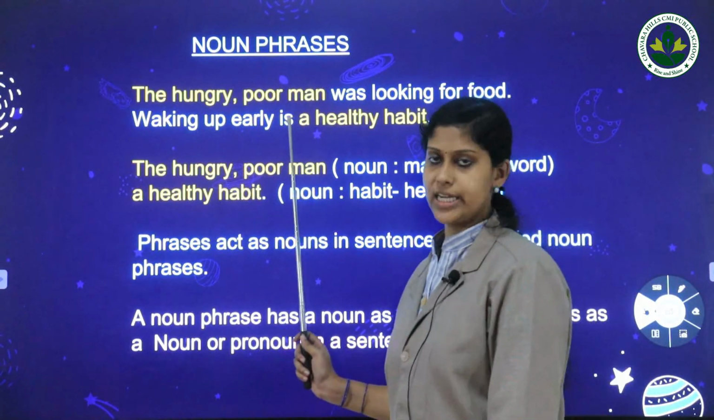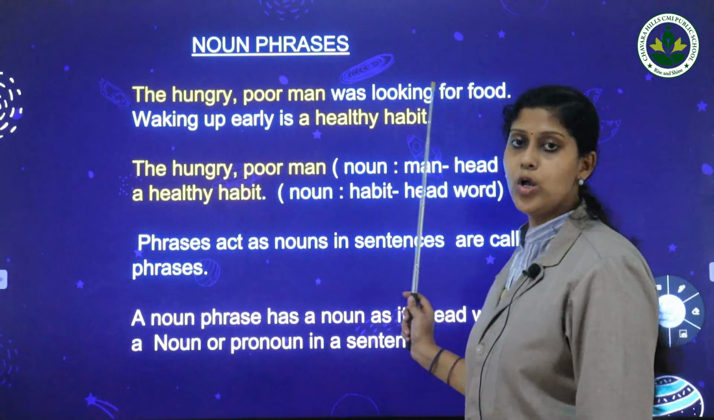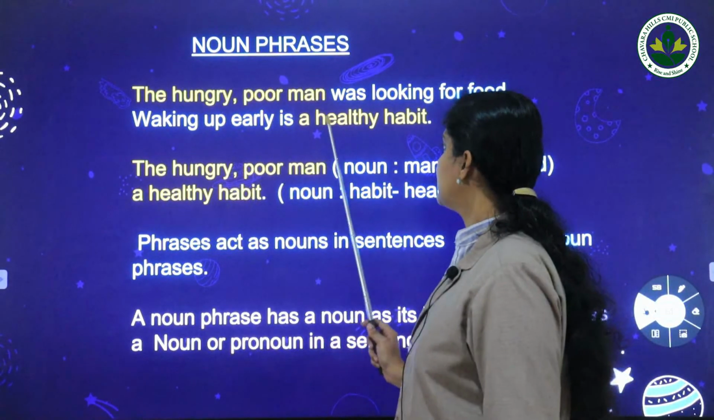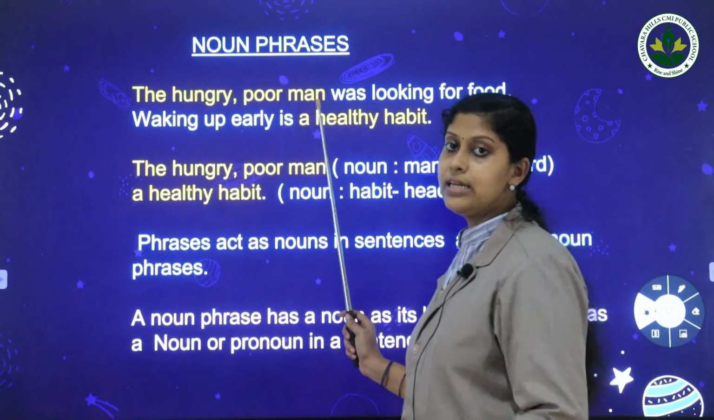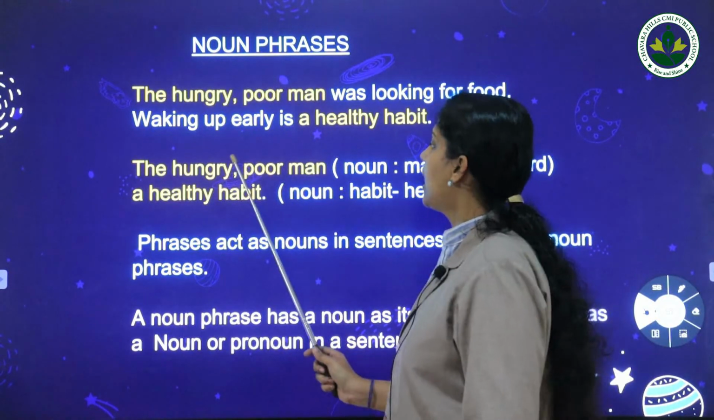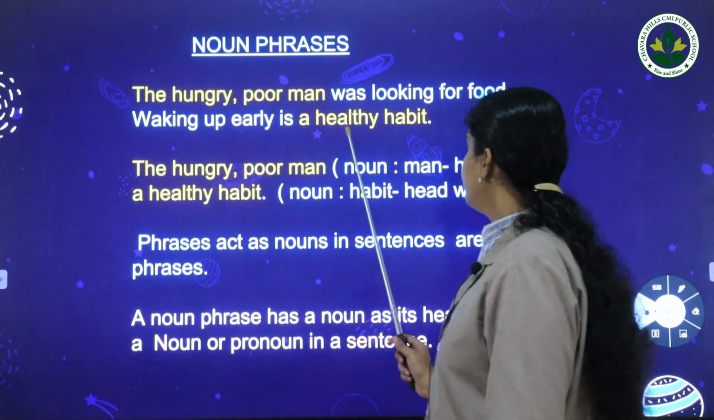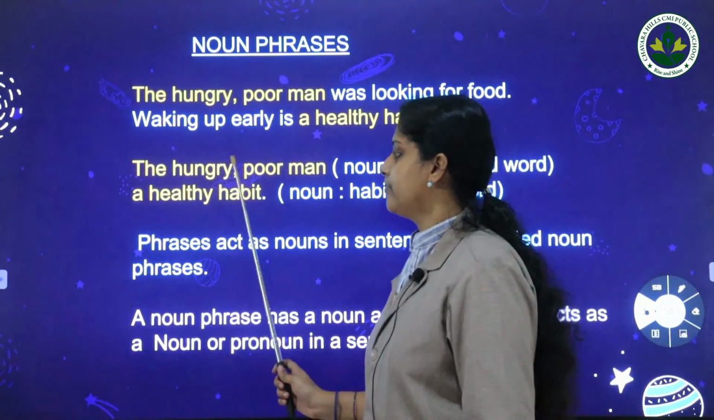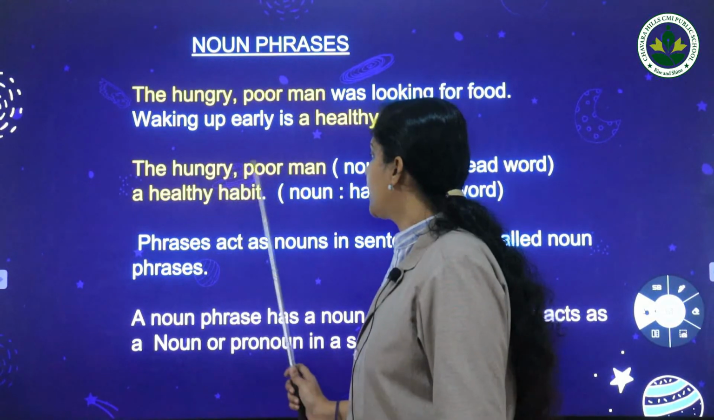Here you can see two sentences. The first one, the hungry poor man was looking for food. The second, waking up early is a healthy habit. And here you can see some words in yellow. What are they? Yes, the hungry poor man, and the next one, a healthy habit. These are phrases because they do not have a subject and a predicate.